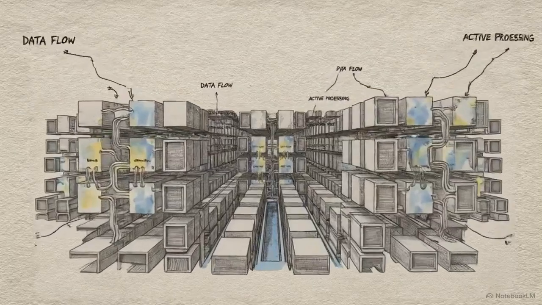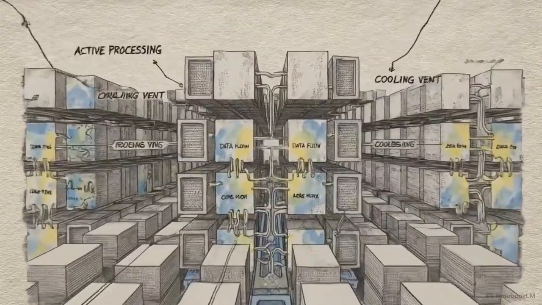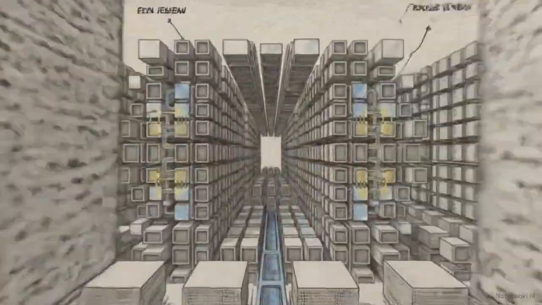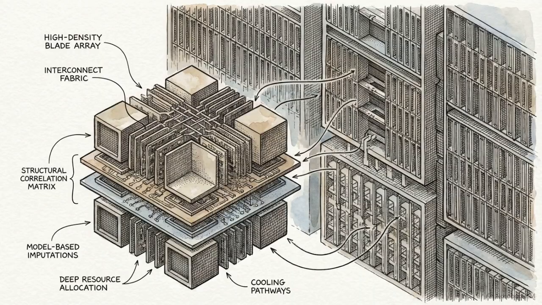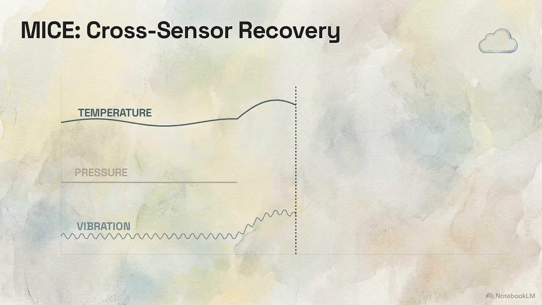Finally, the aggregated data arrives at the centralized cloud data platform. Here, strict constraints on local power are lifted in favor of massive compute scale. With abundant resources, the simple interpolations used at the edge are replaced with computationally heavy, model-based imputations used for batch retraining. This grid represents multiple parallel sensor streams.